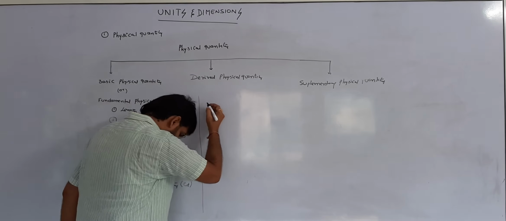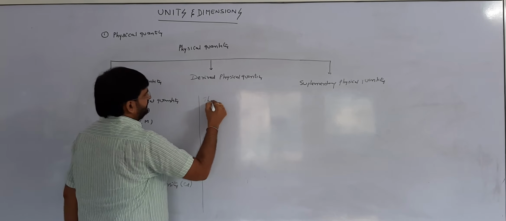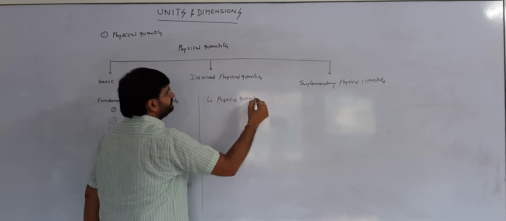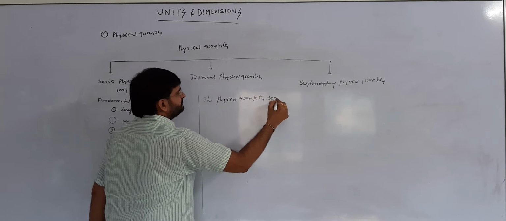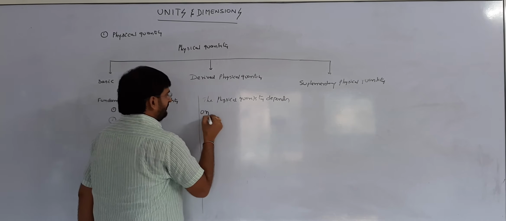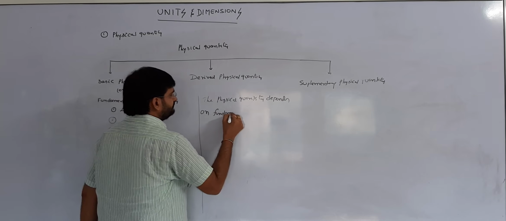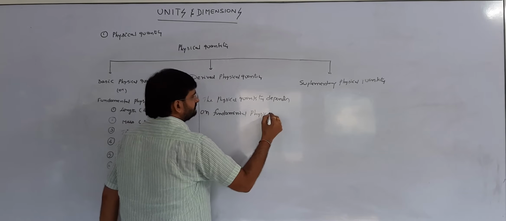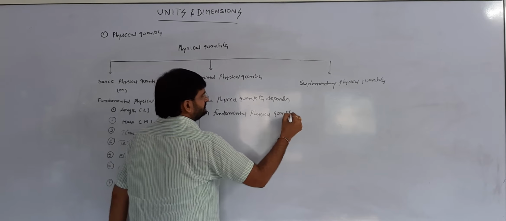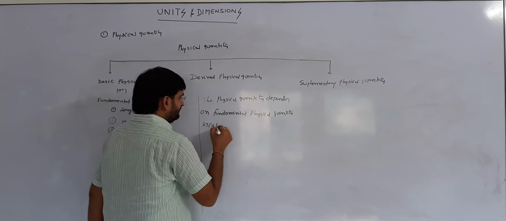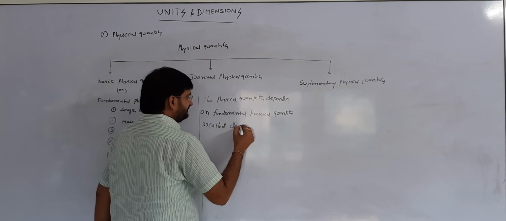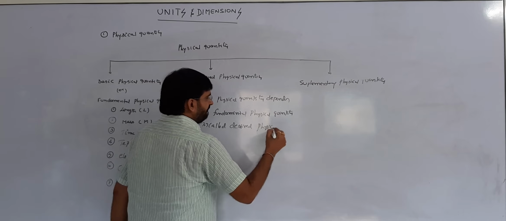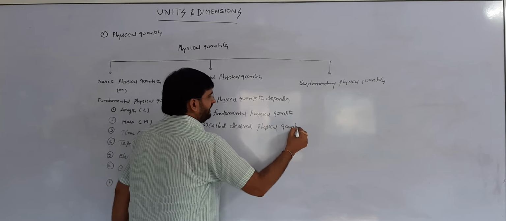The physical quantity which depends on fundamental physical quantity is called derived physical quantity.